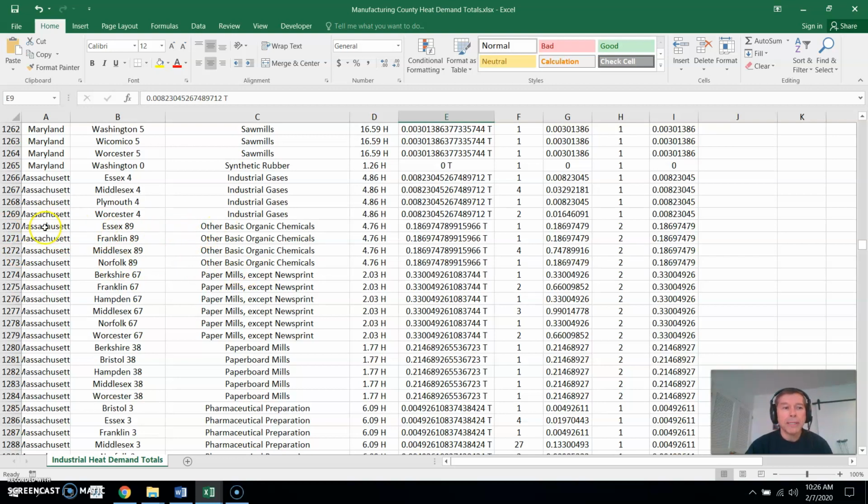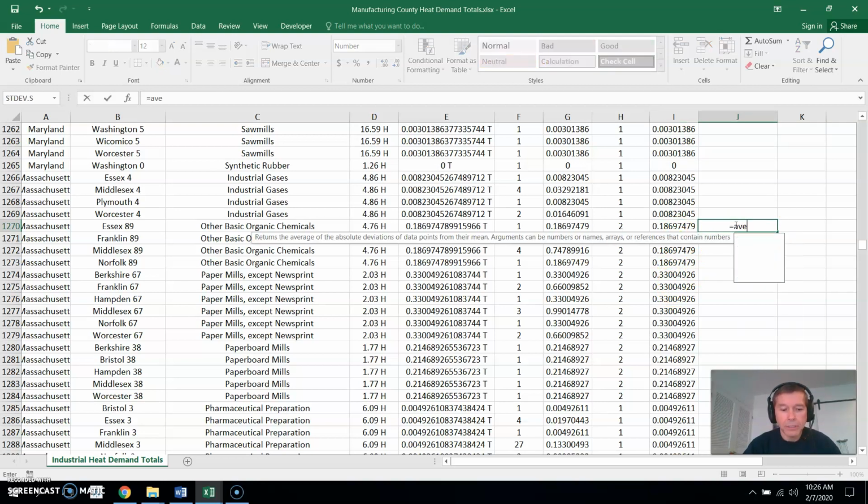So now I'm in these rows 1270 through 1273. So I want to get the average of these values from 1270 to 1273. So anywhere off the side I can do equals average, and I'll say in this column right here 1270 to, and that was 1273, and that was in column I for me.